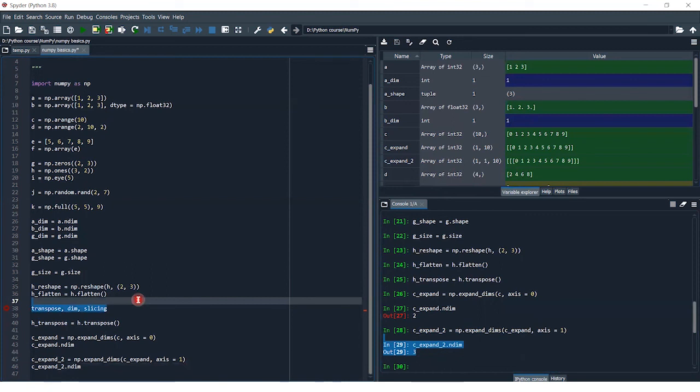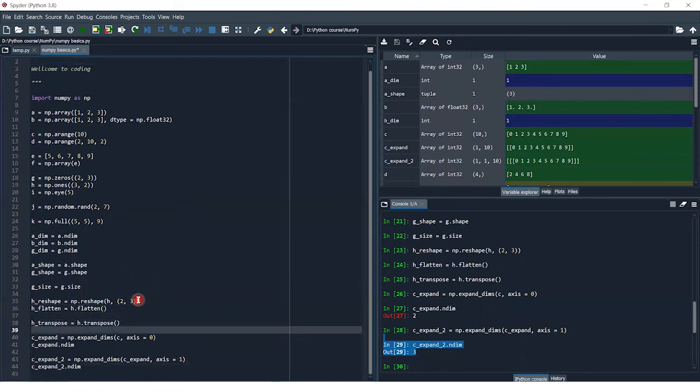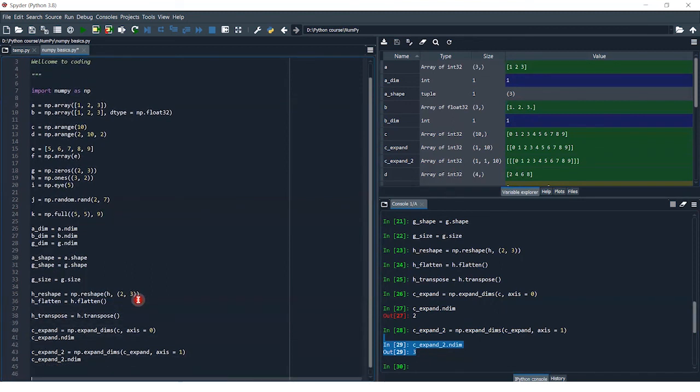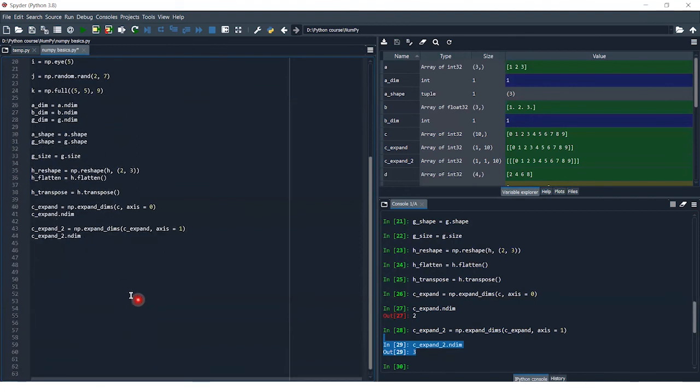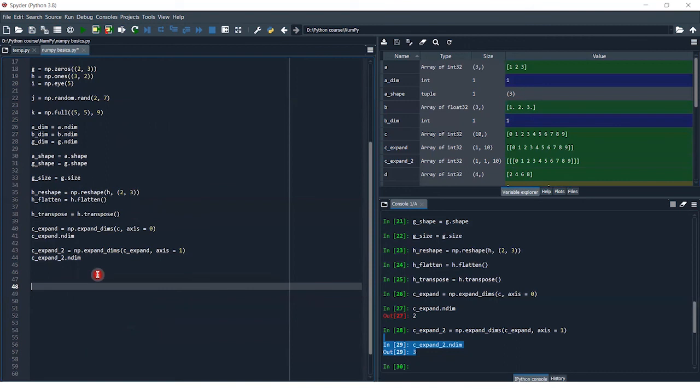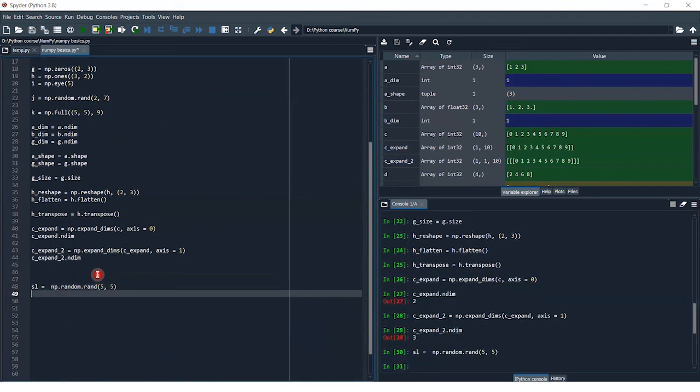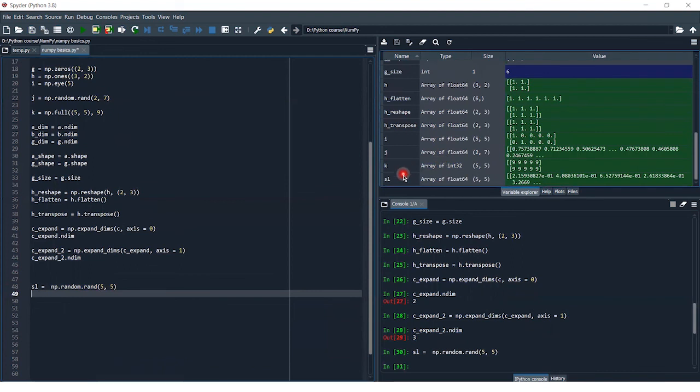Last comes the slicing part. Let me take a new random variable sl equals np.random.rand(5, 5), execute this. I want the first 3 rows and first 3 columns of this sl.